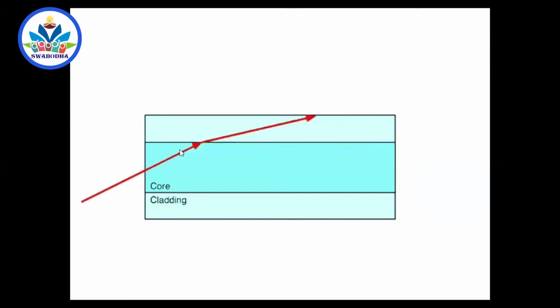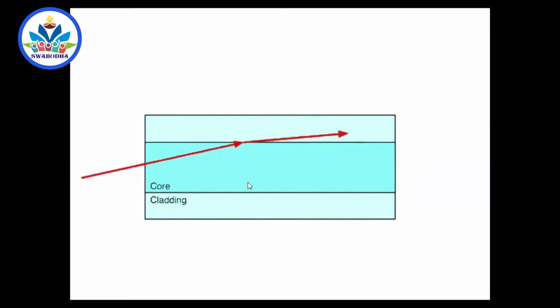You know where optic fiber cables are used. So if a laser beam is incident like this, if the angle is greater than critical angle, it undergoes total internal reflection and comes back. So this angle should be in such a way. That's why when the telecommunication department is putting the cables inside the earth, they don't take too much of curves. The cable should not be bent too much. They will take a larger curve and not a deep curve, and they take it away from one place to another. If it is taken in a deep curve, there is a chance of these cables getting damaged and the rays escaping out of this.